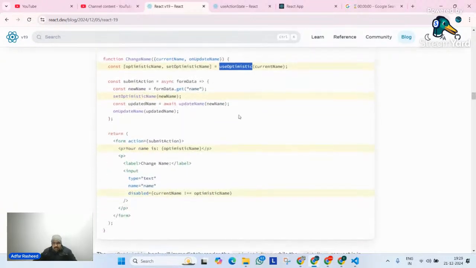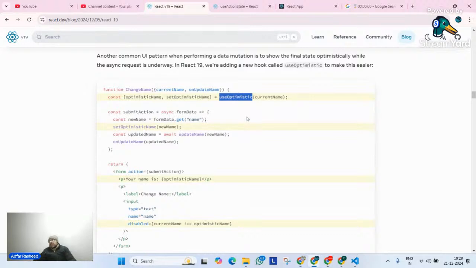Okay, now let's talk about this useOptimistic hook, one of the very important hooks. And this useOptimistic hook is somehow a game changer in a lot of ways as well. Let's try to understand why. What does the word optimistic mean? Can anyone tell me what the word optimistic means? Give me a literal meaning of optimistic. Quickly. What does optimistic mean? Optimistic keyword.